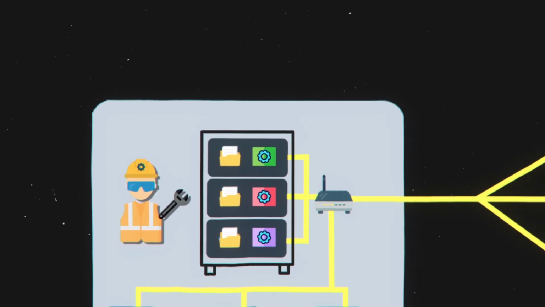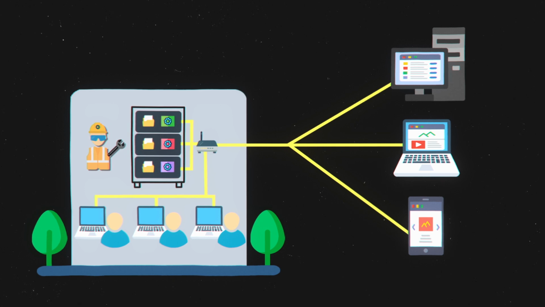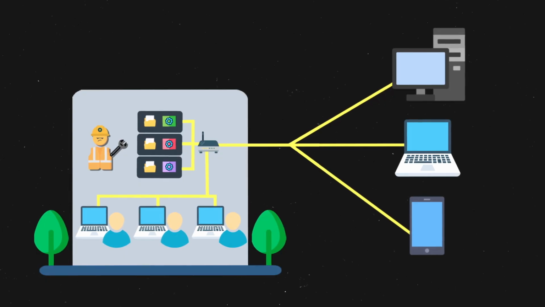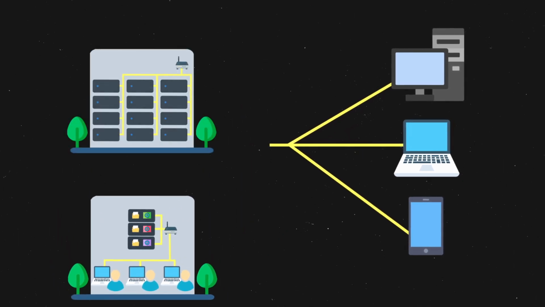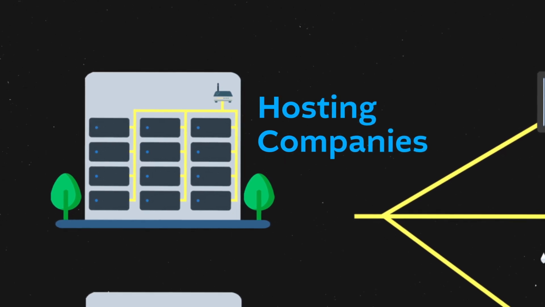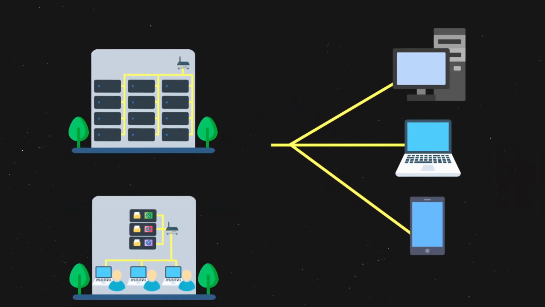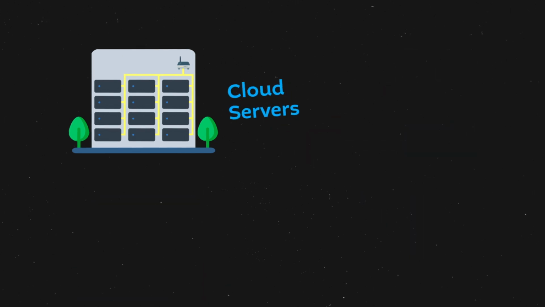And there are many companies that work this way. If you work as a programmer, it's very possible that your company uses on-prem servers. But there are also other companies that don't want to deal with all the problems of maintaining servers. They just want to work creating websites. So there is a different type of company called hosting companies or cloud services companies, which specialize in having many servers, and they will rent these to other companies or to people who want to use a server for having a website. These type of servers are called cloud servers.